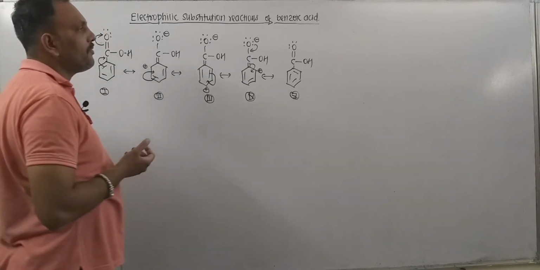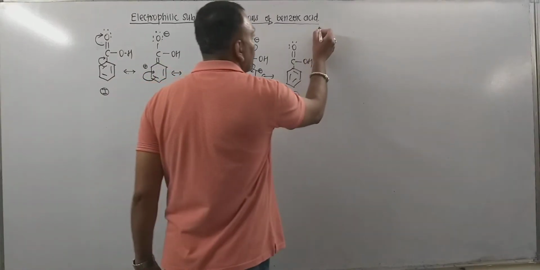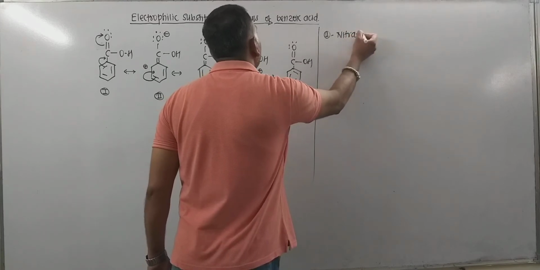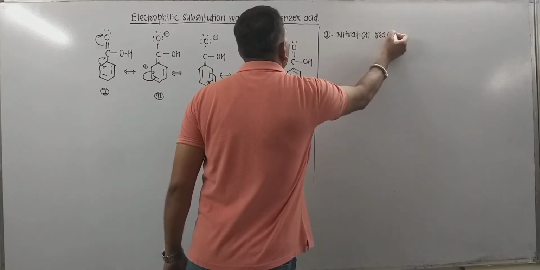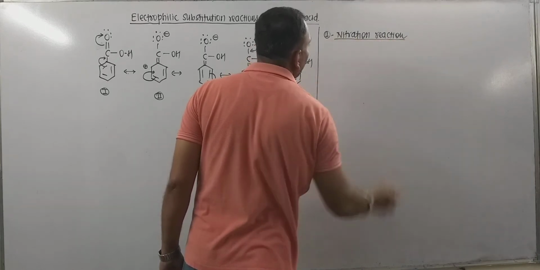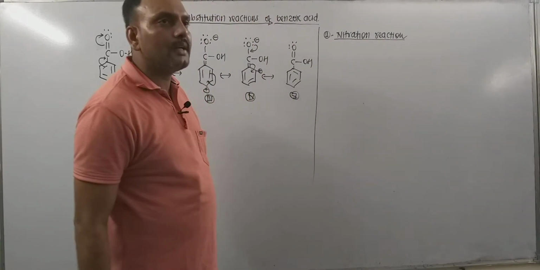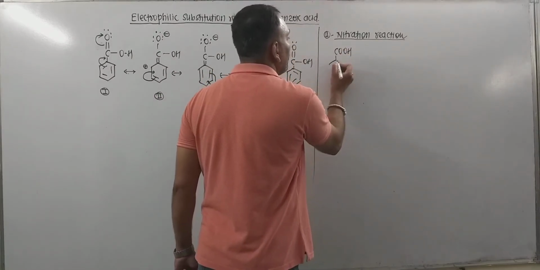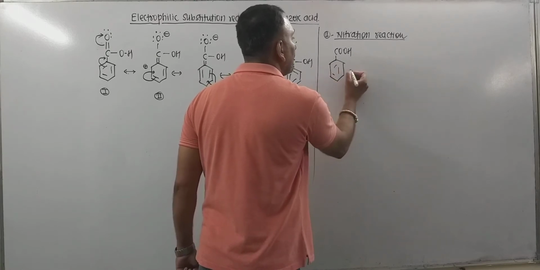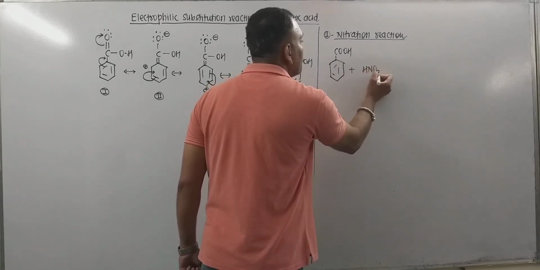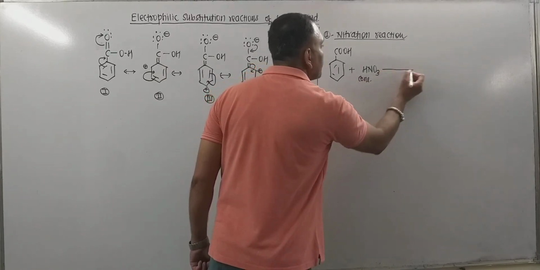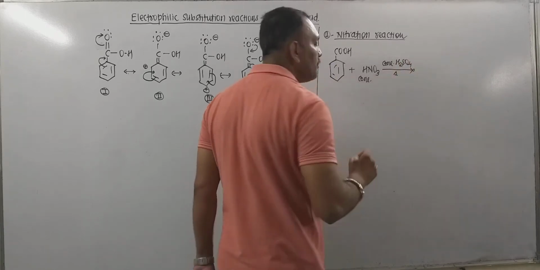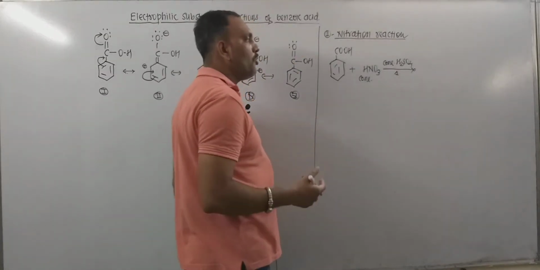Now let's see some examples of electrophilic substitution. The very first is the nitration reaction. Remember, nitration means reaction with nitric acid, but plain nitric acid is not a good nitrating agent. Thus we often use a nitrating mixture for nitration. So when benzoic acid is heated with the nitrating mixture, that is a mixture of concentrated nitric acid and concentrated sulfuric acid, and the attacking electrophile is the nitronium ion.